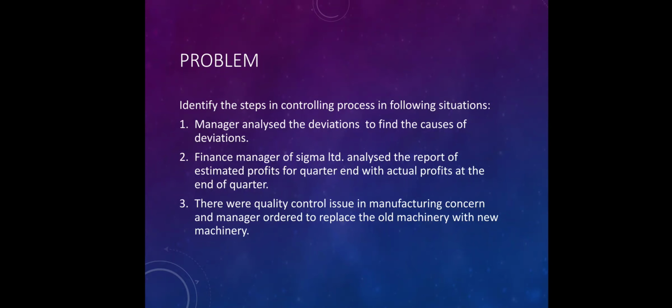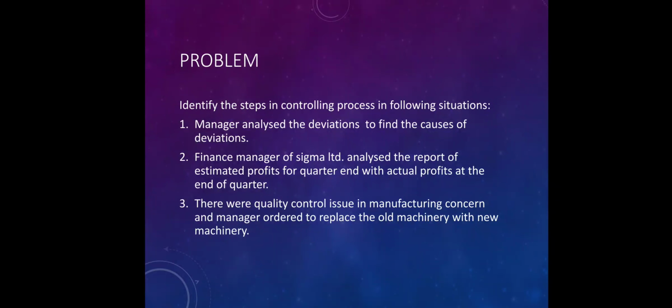So there is comparison of actual performance with estimated performance, because he has analyzed the report of estimated profit for the quarter with the actual profit at the end of the quarter. Now the answer to the second statement will be comparison of actual performance with standard performance.